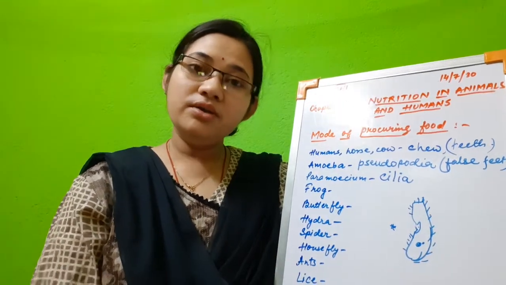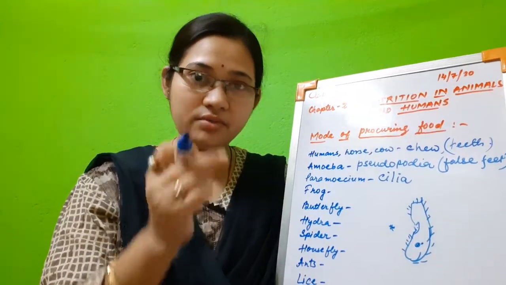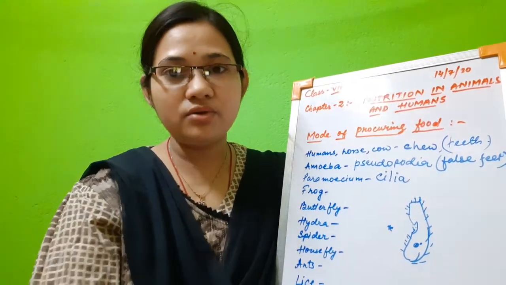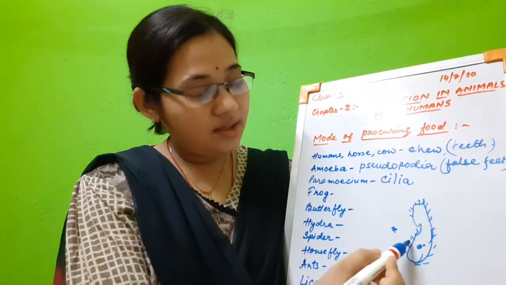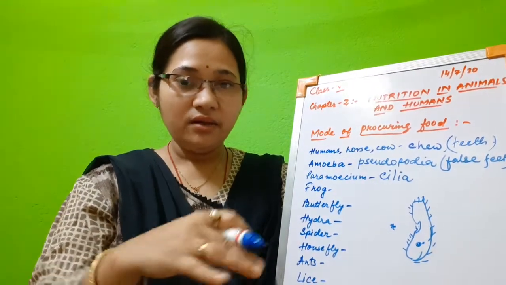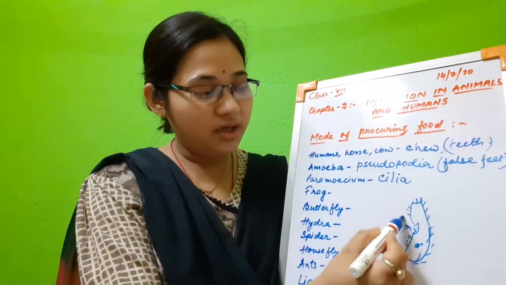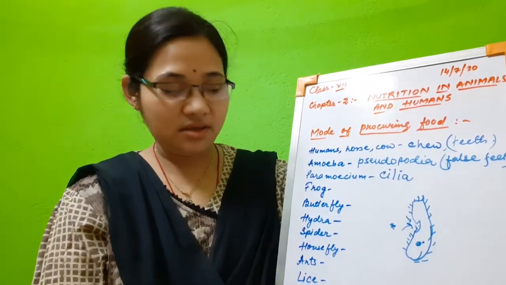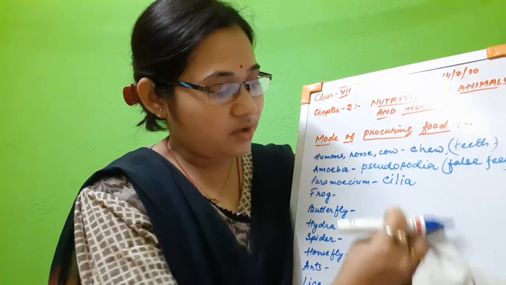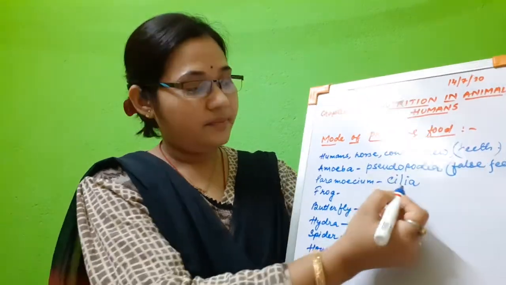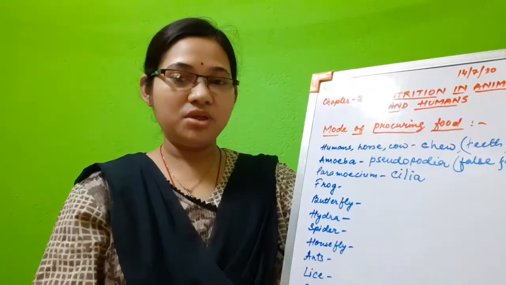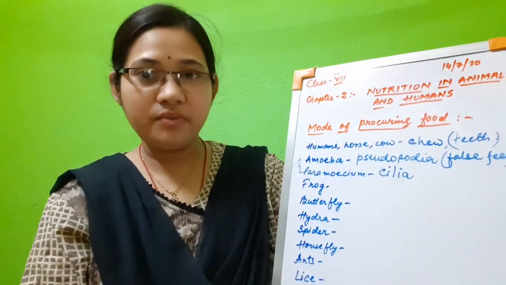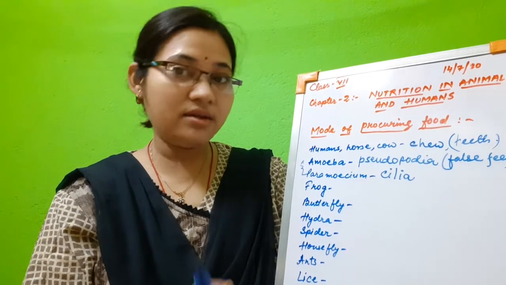These are also unicellular microscopic organisms. We cannot see them with our naked eyes, only with the help of a microscope. The cilia, by their rhythmic action, direct the food slowly to the gullet, that means the mouth-like structure. So what are those structures called? Cilia. Cilia help in capturing the food. So these two are microscopic, unicellular, animal-like organisms.